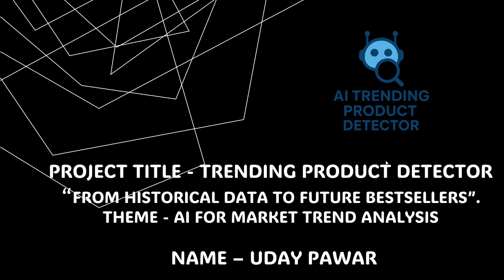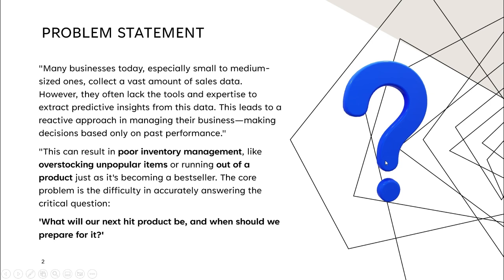Now, our problem statement is that many businesses today, especially small to medium sized ones, collect a vast amount of sales data. However, they often lack the tools and expertise to extract predictive insight from the data. This leads to a reactive approach in managing their business, making decisions based only on past performance. This can result in poor inventory management, like overstocking unpopular items or running out of product just as it's becoming a bestseller. The core problem is the difficulty in accurately answering the critical question: what will our next hit product be and when should we prepare for it?